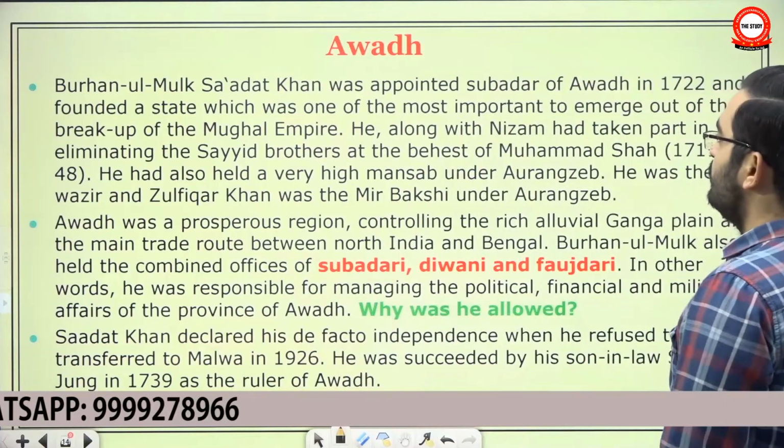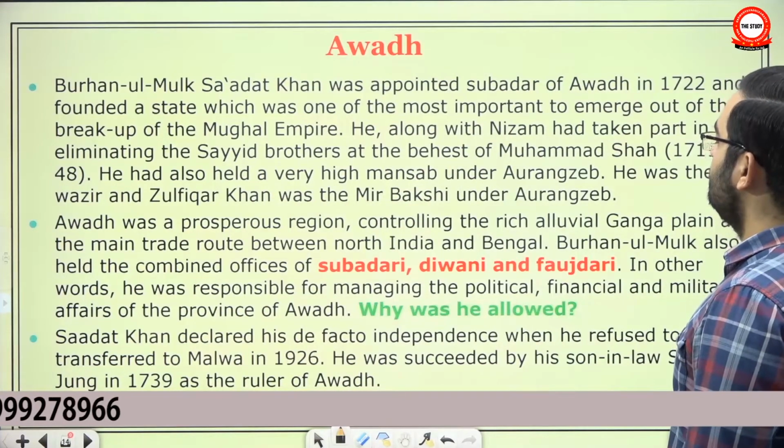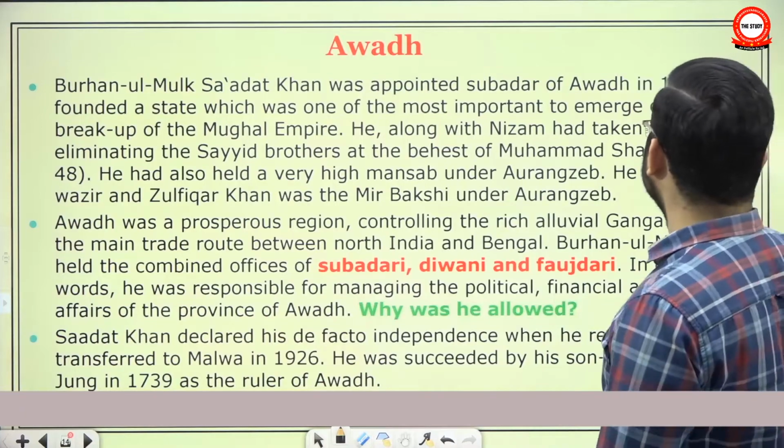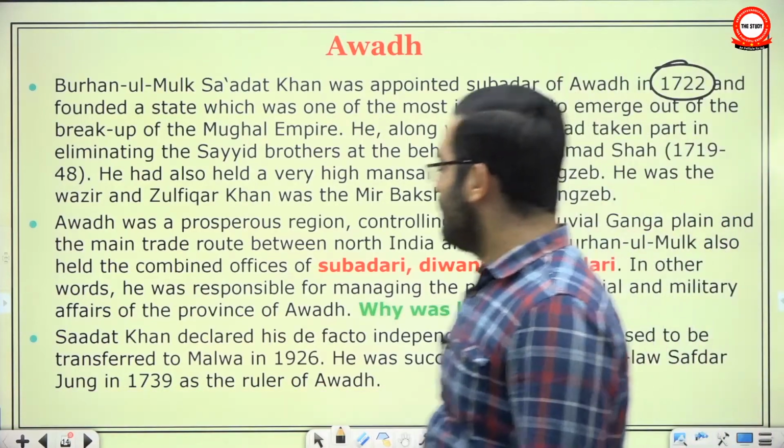Then Awadh. Burhanul Mulk Sadat Khan, or Saadat Khan, was appointed Subedar of Awadh in 1722. See, same period.